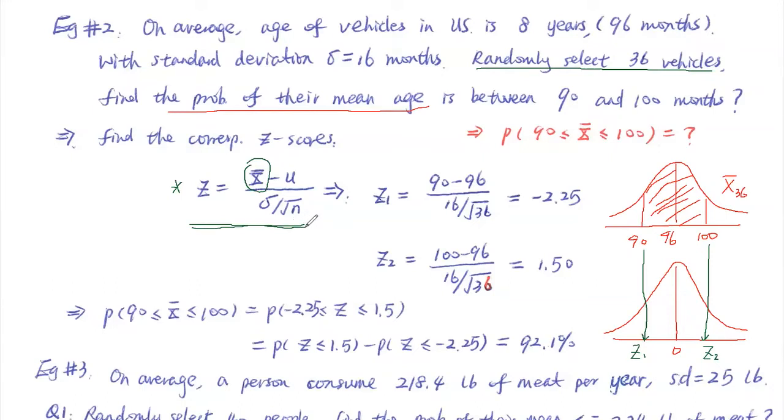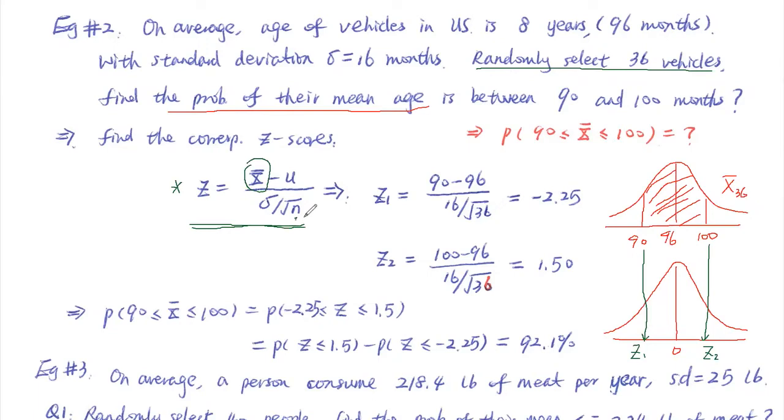This case here, you have a sample size, n. Like for the previous one, when we have that formula here, we don't have a sample size here. I hope that is clear. Now, how do we find out Z1, Z2? We plug this number into the formula, everybody. So X bar minus mu divided by sigma over square root of n.